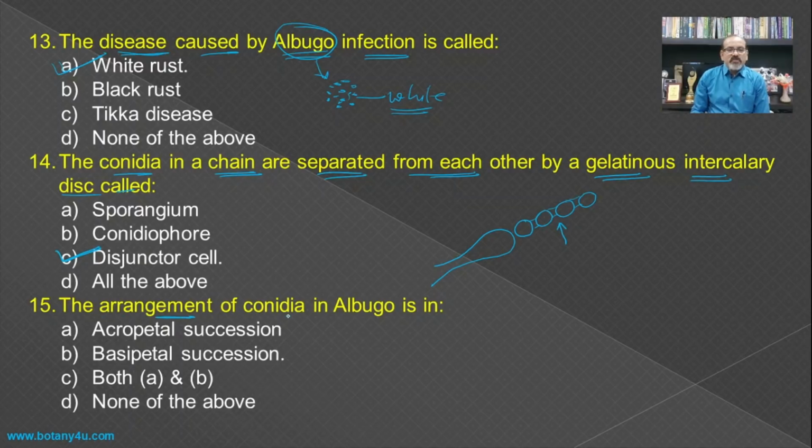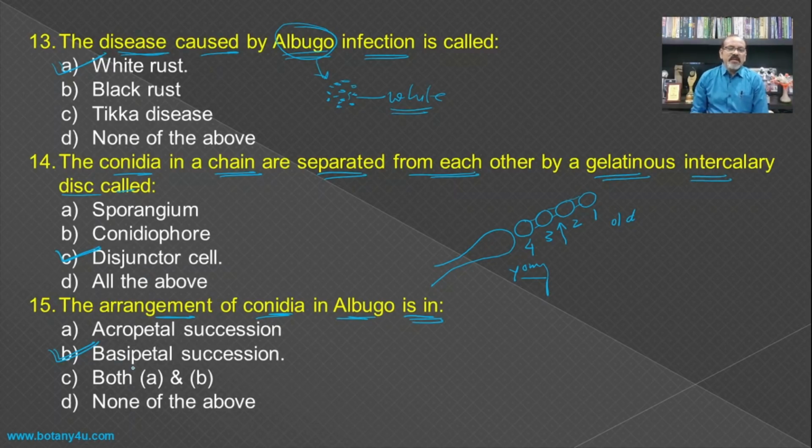The arrangement of conidia in albugo is in. If you see, this was the first one, this was second, third one, and fourth one. So this will be the older one and this will be the younger one. Means the older is present at the apex and younger is present at the base. So such a type of condition is known as basipetal succession.